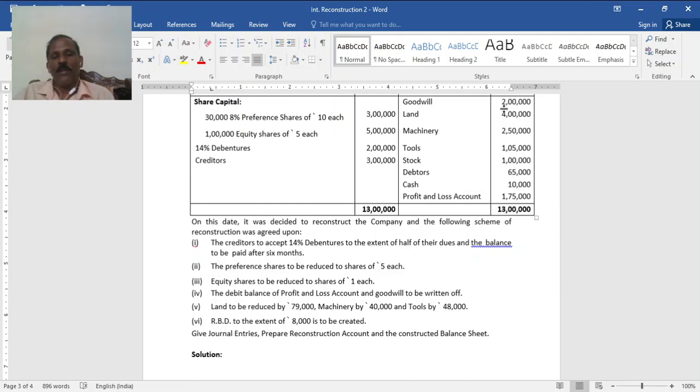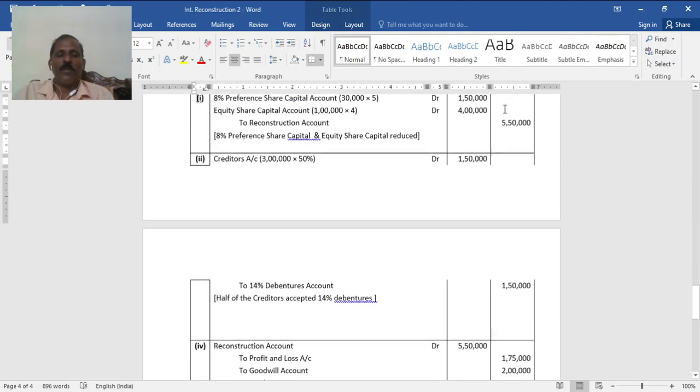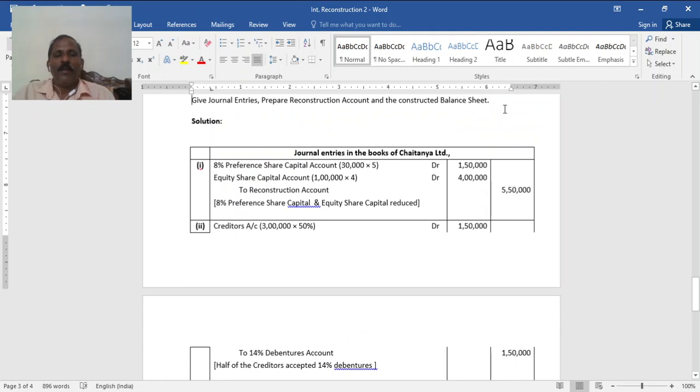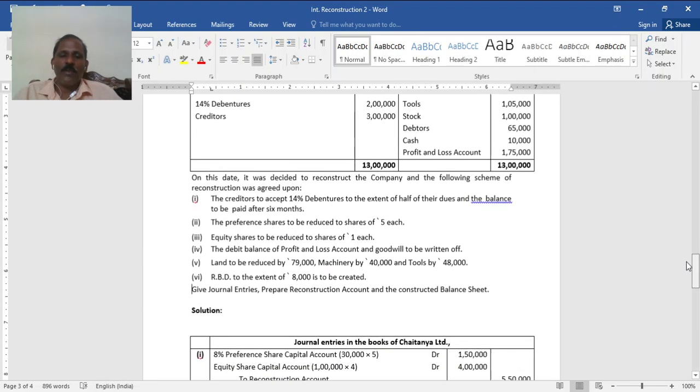Give journal entries, prepare reconstruction account and the reconstructed balance sheet. So first, the entry for the reduction. You are asked to prepare the reconstruction account, which is nothing but the capital reduction account. Now you have to give effect to the reconstruction account here. 8% preference share capital, 30,000 shares reduced to 5 each, 1,50,000. Equity share capital, to the extent of reduction only, is taken here.